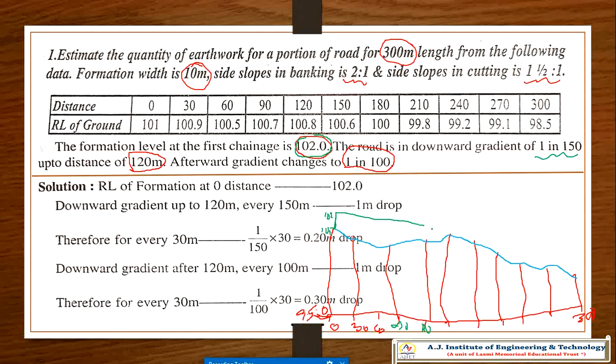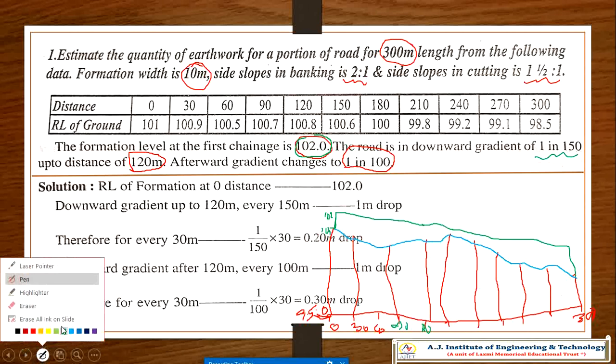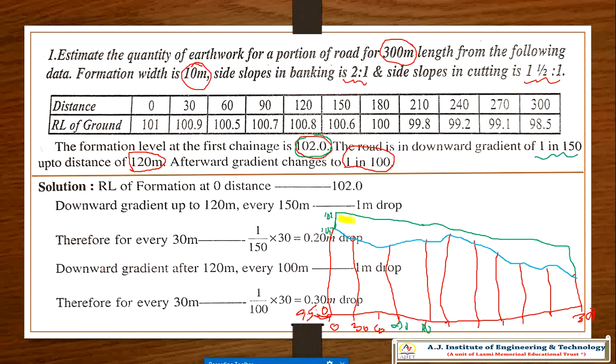So most probably all of the portion will come in banking, down. Again it will be 1 in 150 down. So most of the portion will be under banking. This is the portion of filling for the road, because this is the exact road line. It should be straight actually. The green line should be a straight line, because it's the formation line.